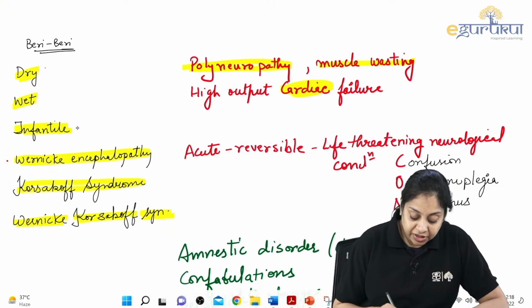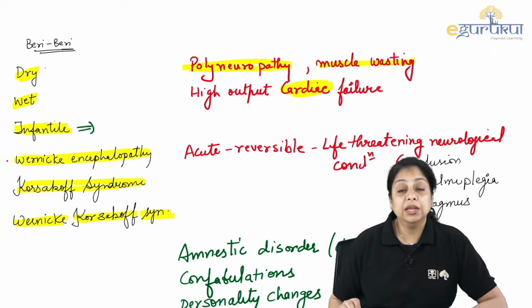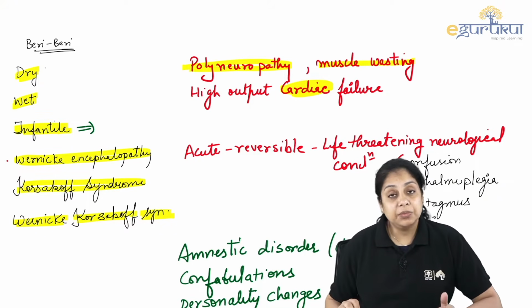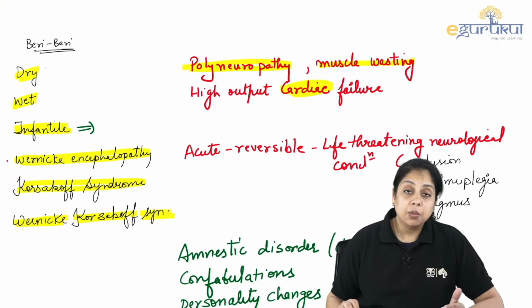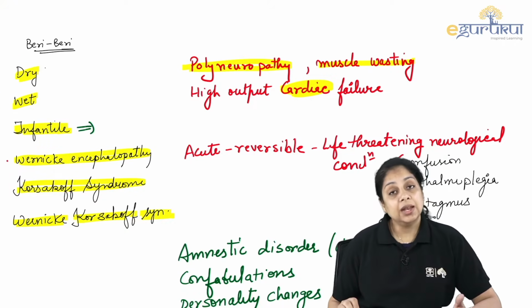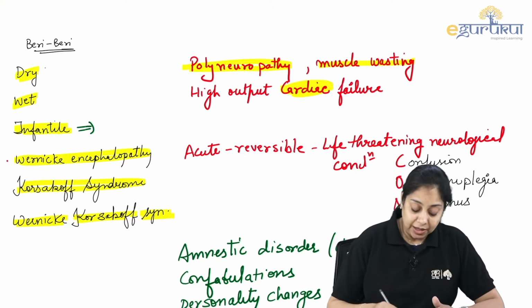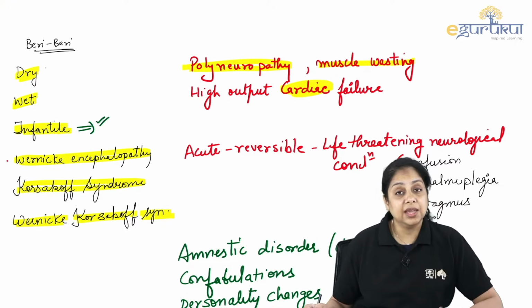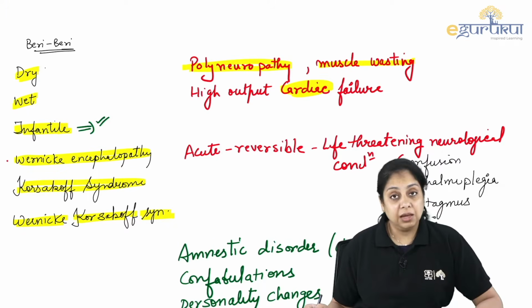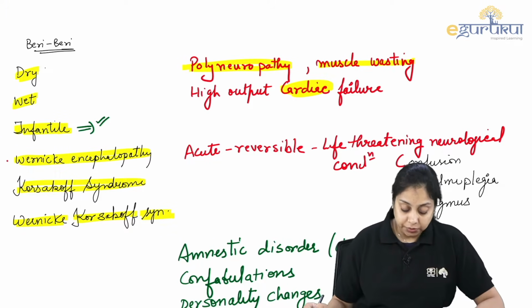Infantile beriberi is associated with newborn babies who are still breastfeeding, and the mother was having beriberi during the pregnancy and after the pregnancy also. Those infants have the infantile beriberi. If supplemented with thiamine supplements, it can be cured.